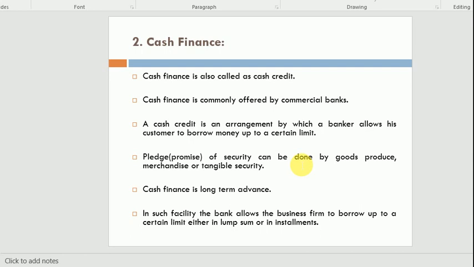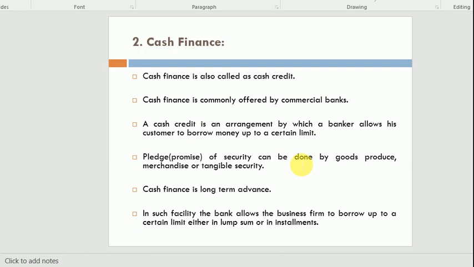In such a facility, the banks allow businesses or firms to borrow up to a certain limit, either in lump sum or in installments. For example, I give assets or goods or merchandise and their worth or market value is 5 lakh. So up to 5 lakh I can take a cash finance loan.